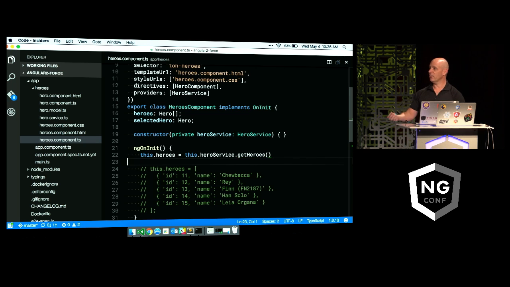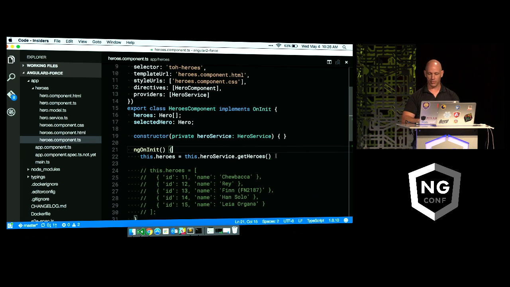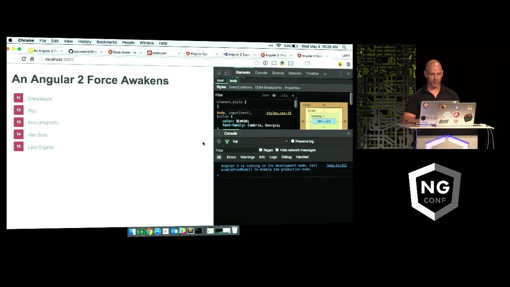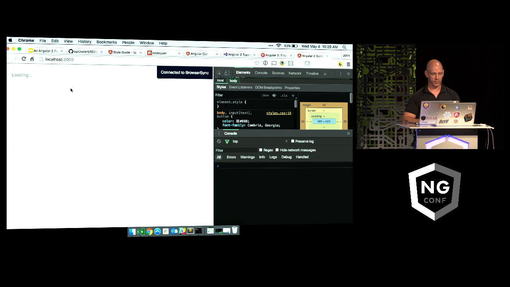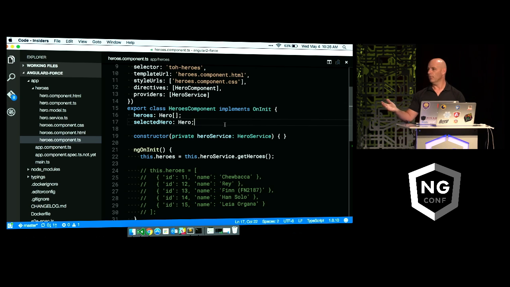So now I'm getting a synchronous set of values from my service, because I set the provider up here to tell it about it, so the Angular injector knows it's there. The constructor says, hey, Angular injector, do you know of something known as the hero service? It says, why, of course I do, John, it's right here. And then it says, boom, we can use this to get our heroes. We flip back over to our app, and look, we still have heroes. Yay!